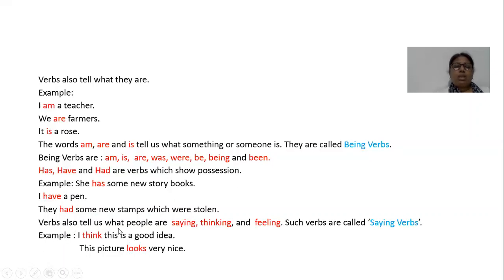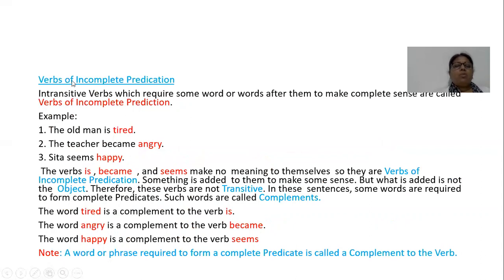Verbs also tell us what people are saying, thinking and feeling. Such verbs are called saying verbs. For example, I think this is a good idea. This picture looks very nice. Now, our today's topic is verbs of incomplete predication.